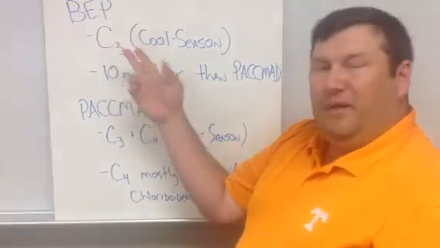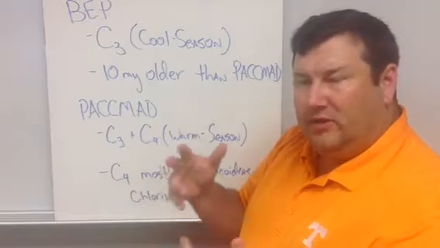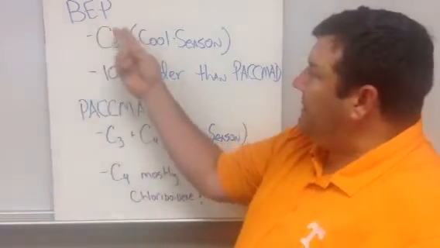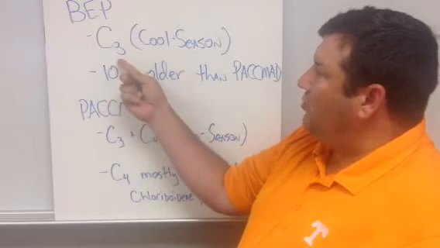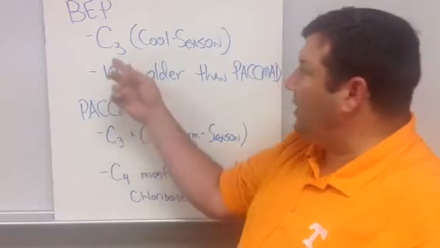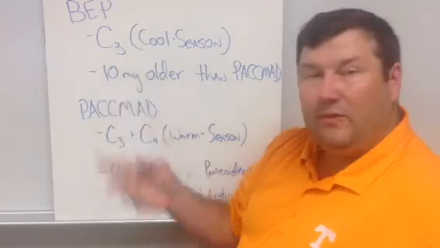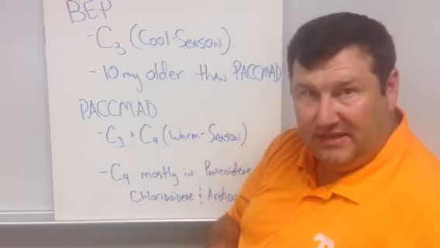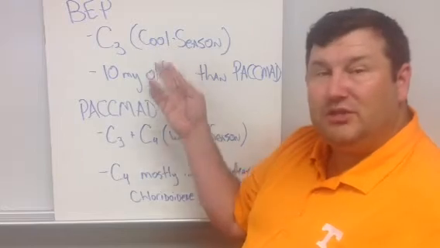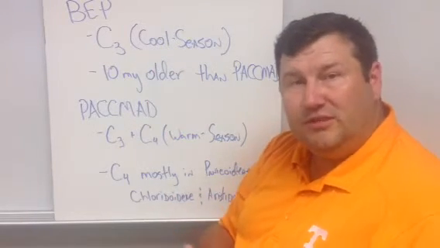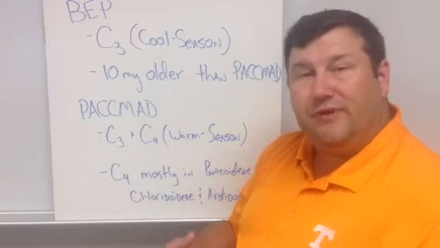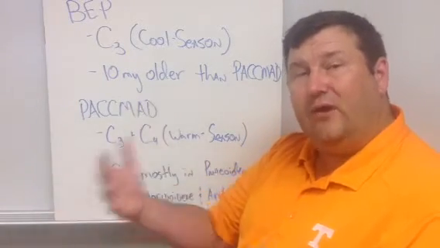The BEP group, and that's all we're going to talk about, we're not going to spend a bunch of time continuing to go over the names. The BEP clade gave rise to what we call the C3 grasses. And the C3 grasses, if you want to look it up online, C3 represents the type of photosynthesis that it does, involving a 3-carbon sugar. And they are often referred to as the cool season grasses. Cool season grasses have their optimal growth when temperatures are moderate. They come under stress when temperatures are extremely high or extremely low.